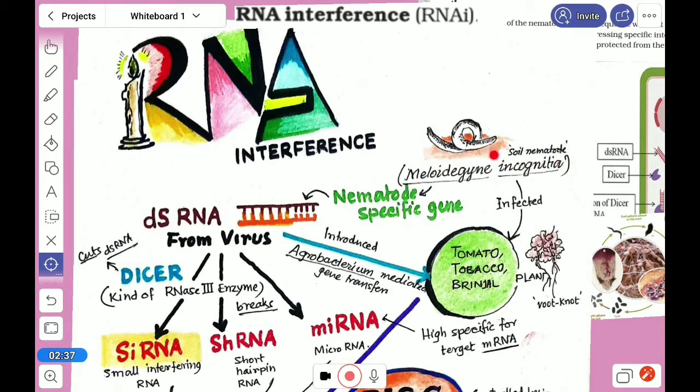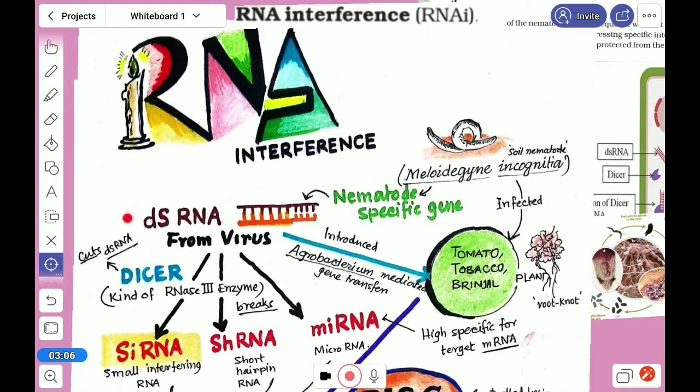This soil nematode infects this type of plant and causes the root knot disease. Now, what do we have to do here? What are our biotechnological methods to prevent this kind of nematode from infecting the plant?